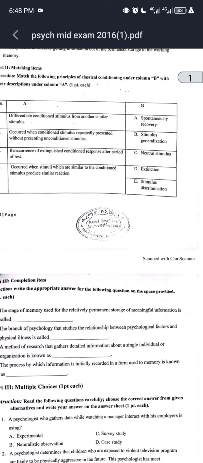Under column B: A. Spontaneous recovery. B. Stimulus generalization. C. Neutral stimulus. D. Extinction. E. Stimulus discrimination.